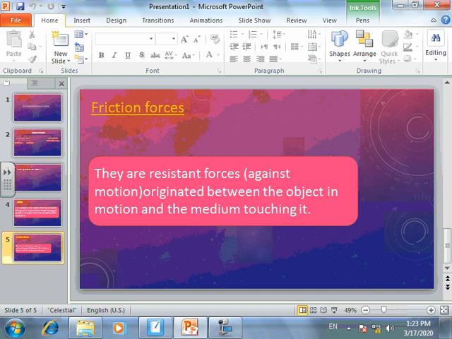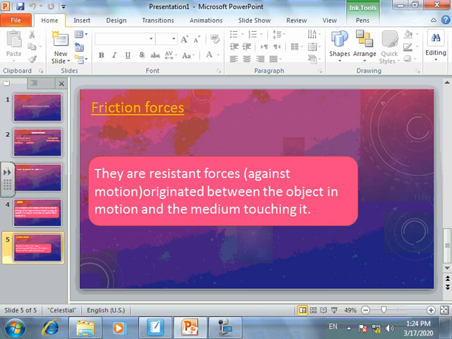And another type is between the solid object and the air, which is called air resistance, as the aeroplane and the air, for example, or the bird and the air. Now you can refresh your memory of the meaning of friction force.